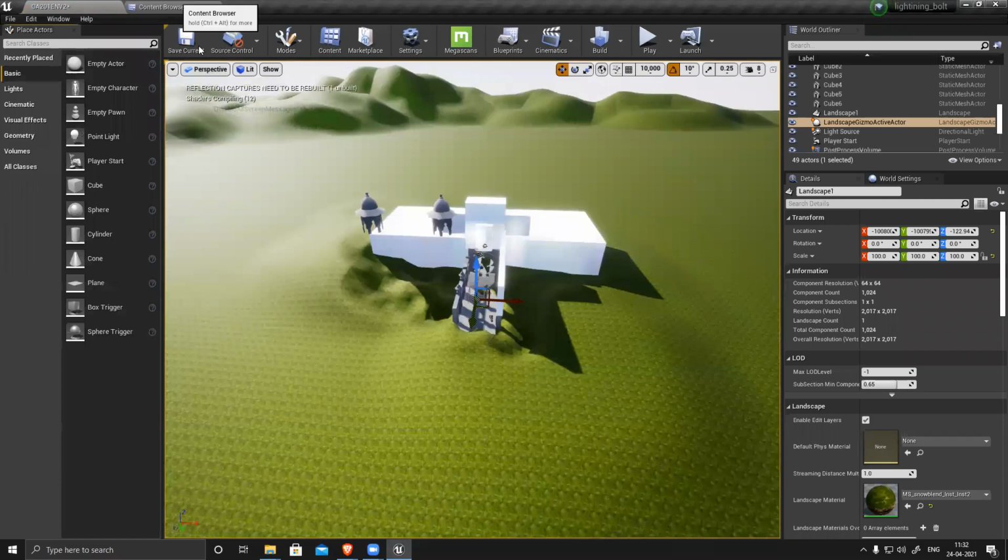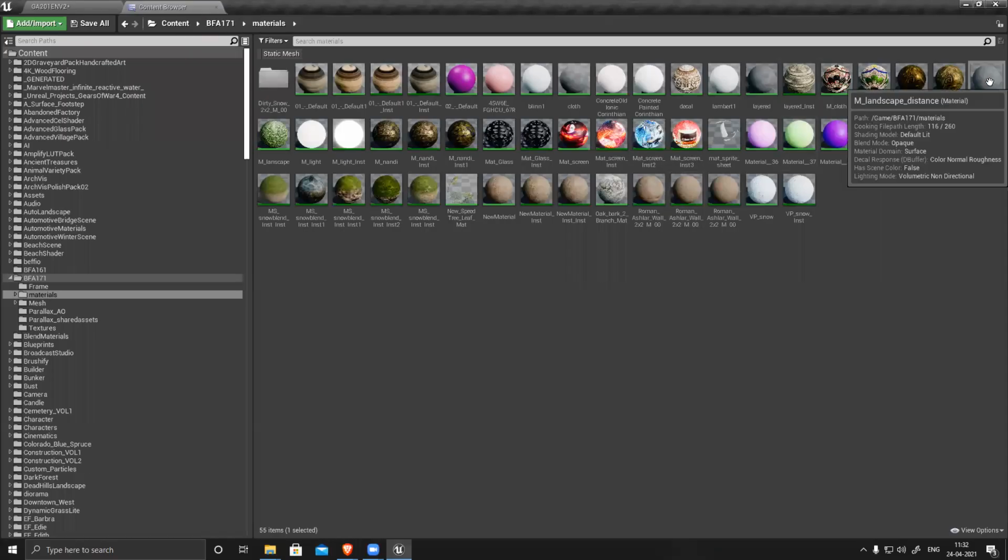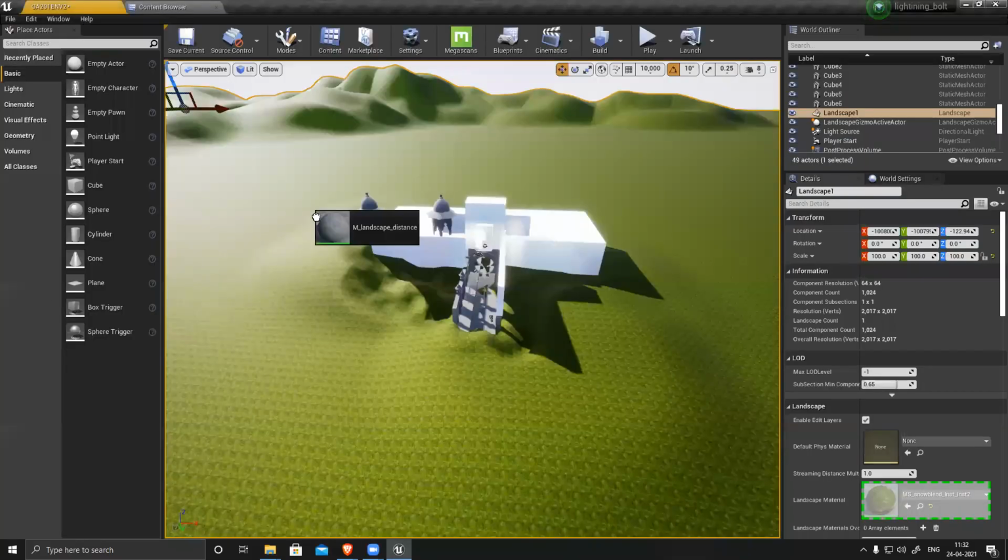Exit this first and select this, and now apply this one. That's compiling again.